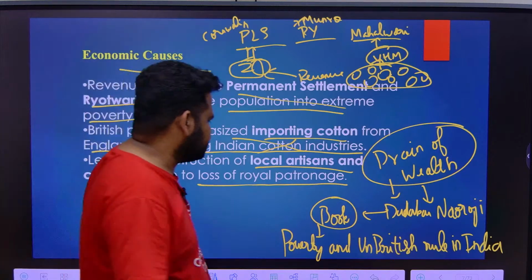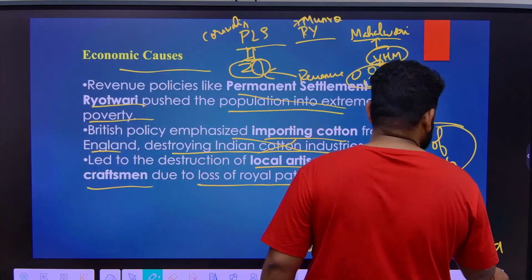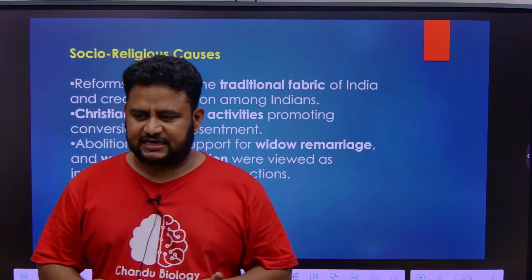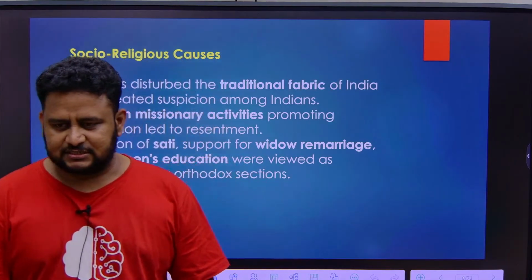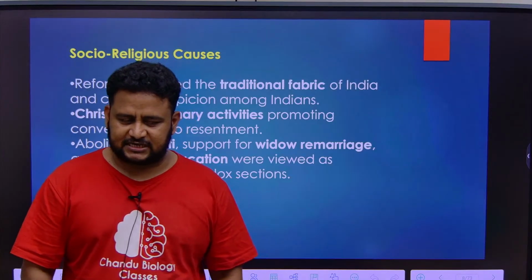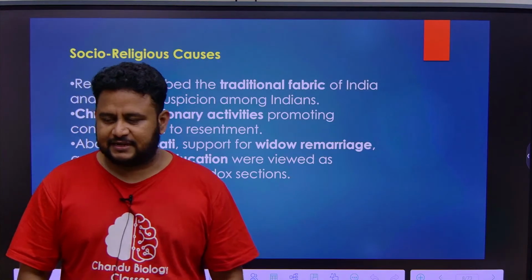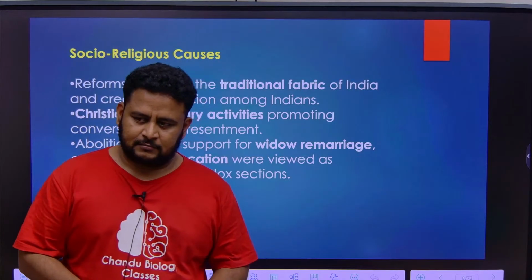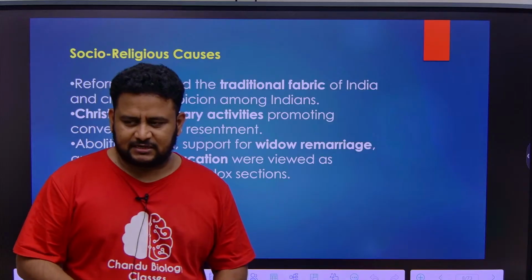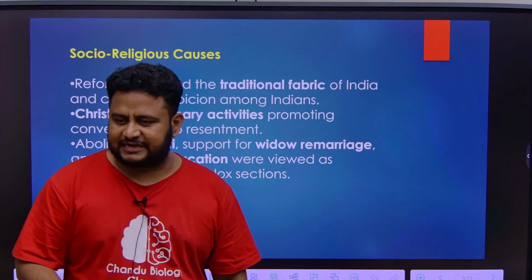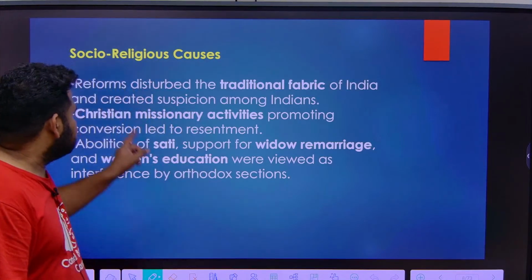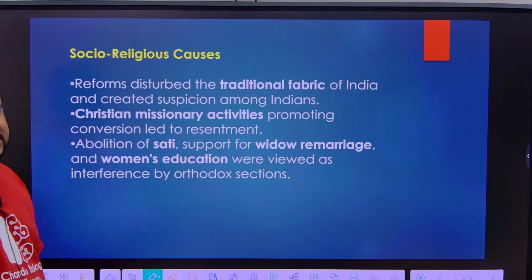Okay, fine. Next thing. These are about the economic causes. So, we started with the introduction. We learned the immediate cause, that is the Enfield rifle. Next is political causes, doctrine of lapse and subsidiary alliance. Then we learned economic causes like permanent settlement, Ryotwari settlement, Mahalwari settlement, and also import of cotton destroying Indian industries, and also loss of royal patronage, which led to the destruction of local artisans and craftsmen. Next, socio-religious causes.